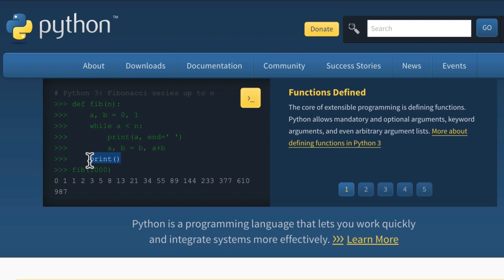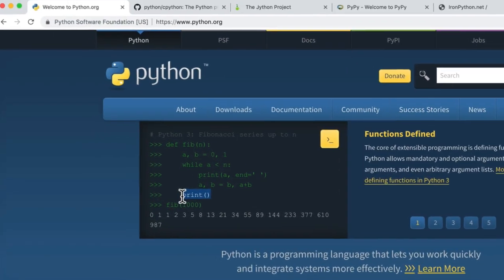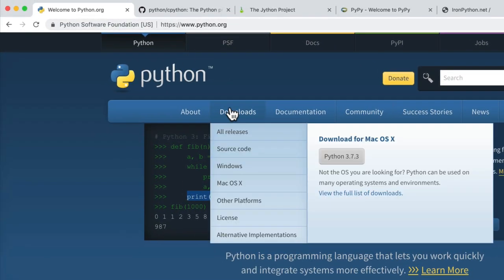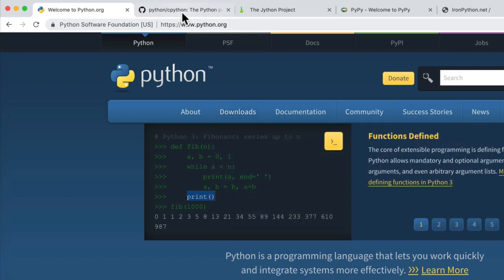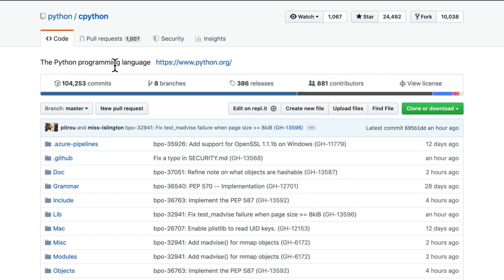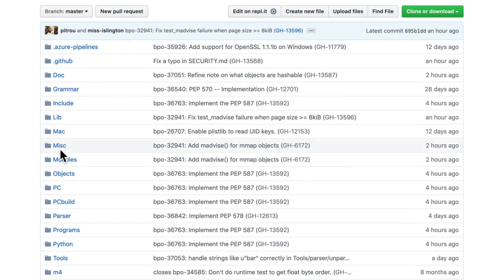Different interpreters, different compilers. For example, on python.org, when you click download, you're actually downloading CPython, because it's written in the C programming language. It's a program written in C to read your Python file and run it on a machine.